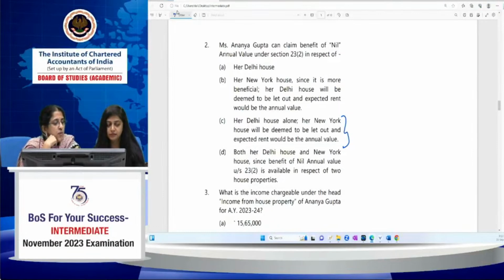Then Dipanshu, what according to you? Harini, you can also write what option? I'll explain it to you, what the correct option is and what is the reasoning. I'll give you one clue: keep in mind the residential status. Keep in mind Ananya's residential status while answering this question. That's where the trick lies. Naman says option D again. Dipanshu, I'm asking others.